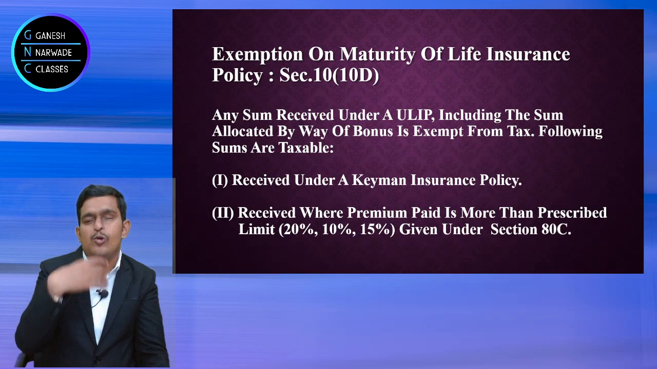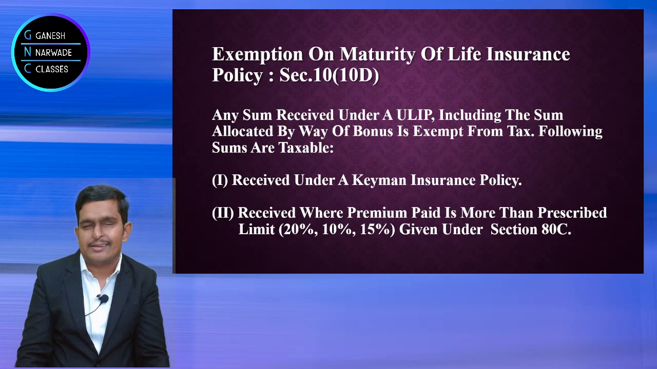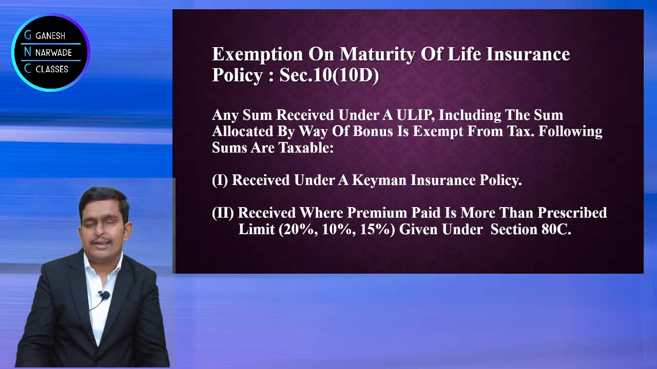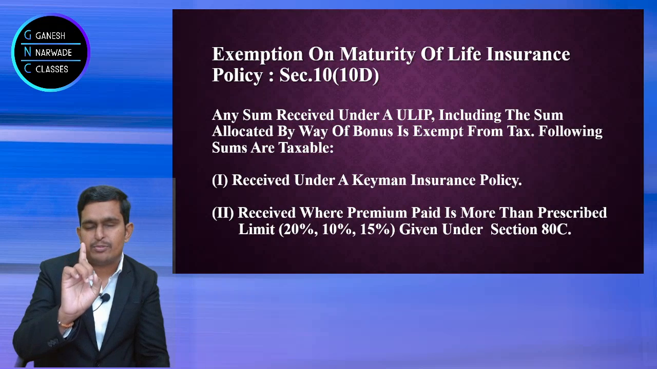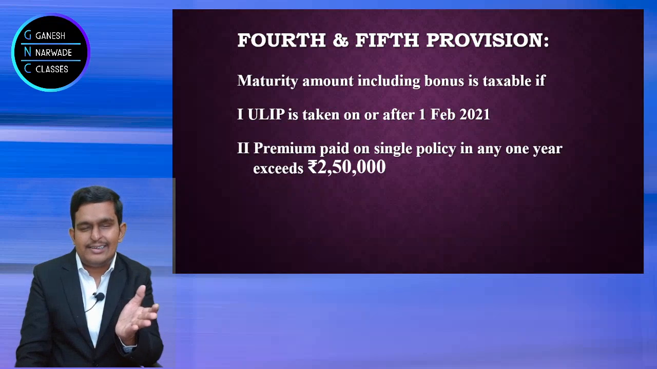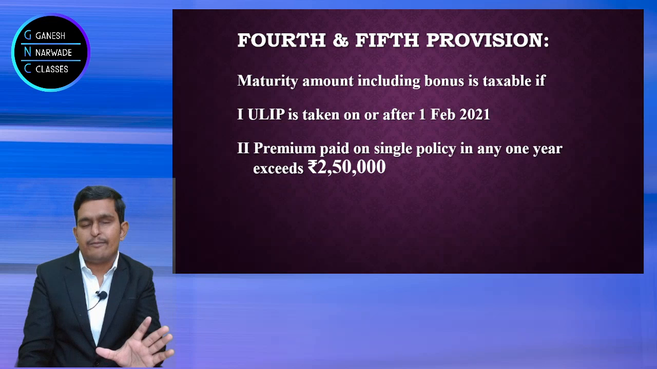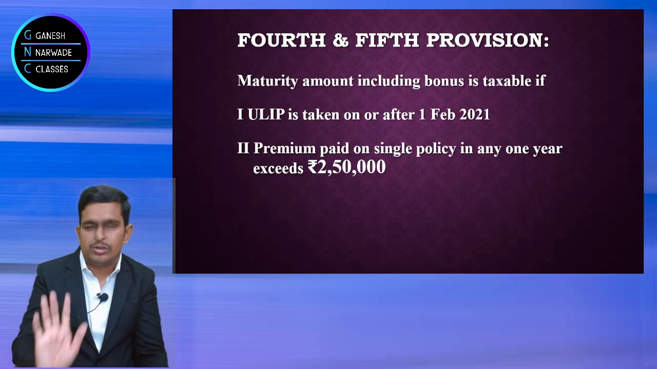Then what is the new amendment after 1st Feb 2021? That's what we are going to discuss now. It is only applicable to ULIP, please understand. If the ULIP is taken on or after 1st Feb 2021 and the premium is more than 2,50,000. Now in the last slide, it was just 10, 15, 20%, a percentage of the maturity amount. But in this slide, they did not tell a percentage, they said an amount.